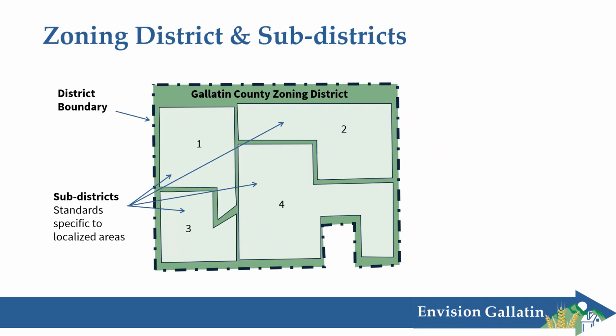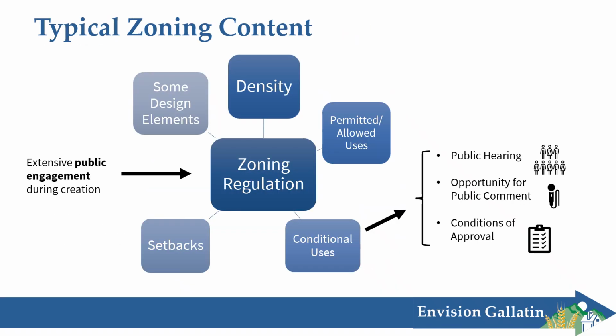And a zoning regulation applies to a zoning district. So that's going to be a defined geographic area in the county. And a zoning district usually contains one or more sub-districts, which contain standards that are specific to different areas to create a certain type of development pattern. So for example, in this graphic, Subdistrict 1 could be the rural residential subdistrict, and number 2 could be the local services subdistrict.